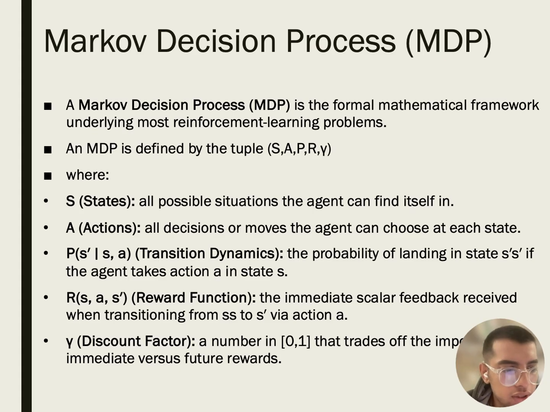Markov decision process. So let's begin by understanding what an MDP is. A Markov decision process is the core mathematical framework behind reinforcement learning. It consists of five elements: states, actions, transition probabilities, rewards, and discount factor. These components allow us to model decision making problems where outcomes are partly random and partly under the control of the agent.